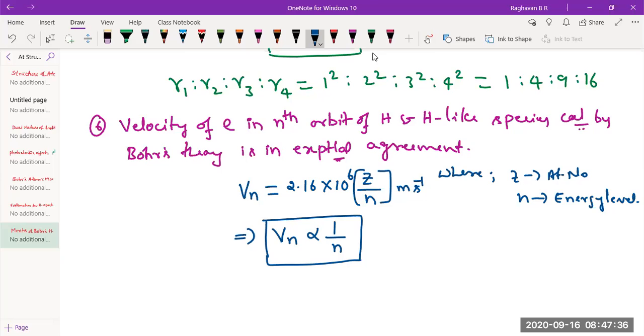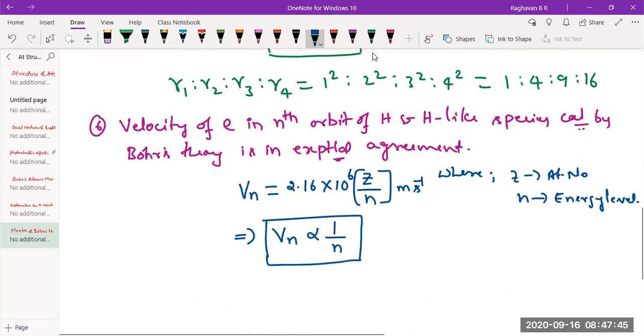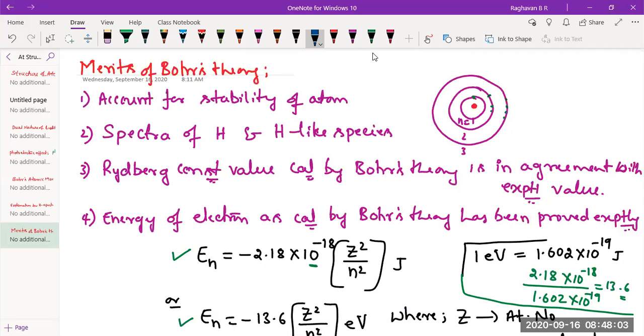That's the meaning. So if you go to electron in first energy level, electron in second energy level, third energy level, like that, as n value of electron increases, what happens to velocity? Decreases. That's the conclusion. So fine, these are all the merits of Bohr's theory. Accounts for stability, explains spectra of hydrogen and hydrogen-like species.